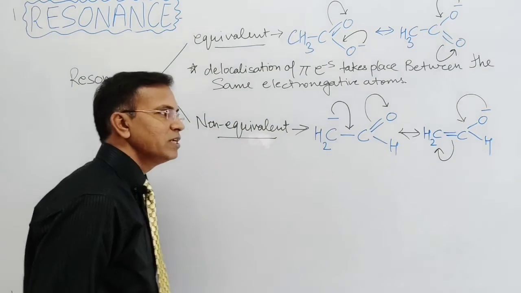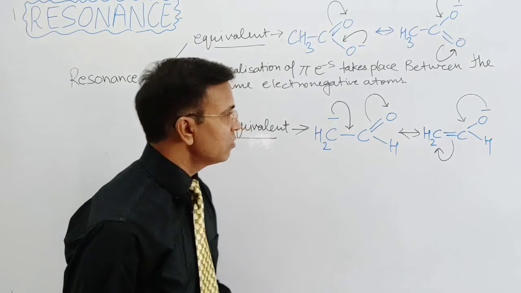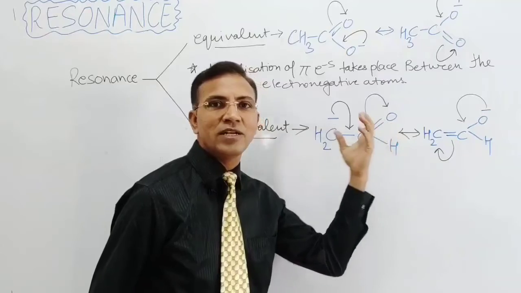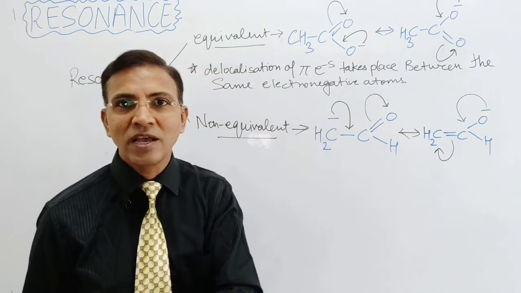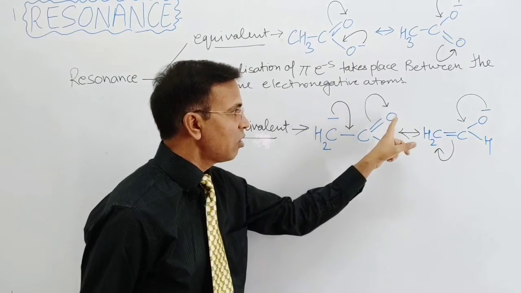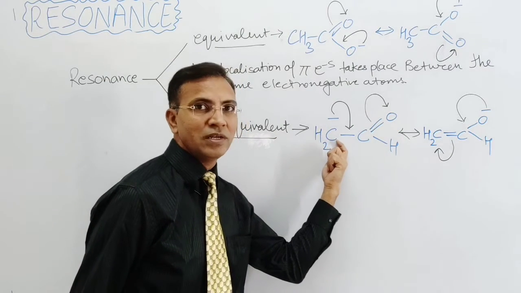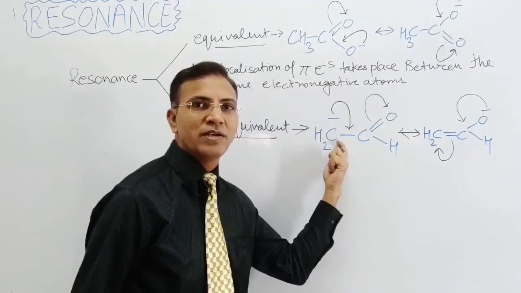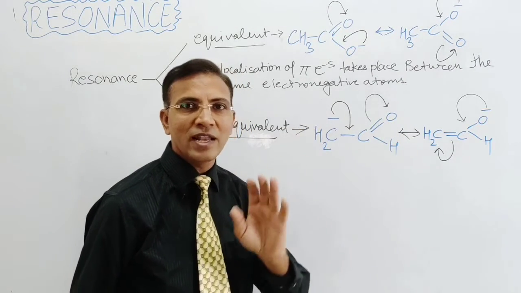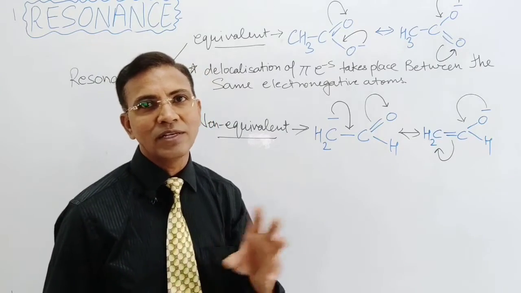So these are the two resonating structures, and you may easily observe that the delocalization of pi electrons takes place between different electronegative atoms. Here is the oxygen, here is the carbon. The delocalization takes place between the carbon and the oxygen, which have different electronegativity.